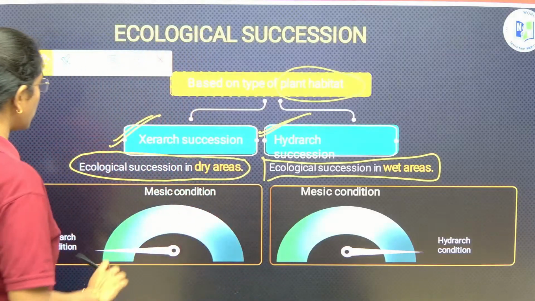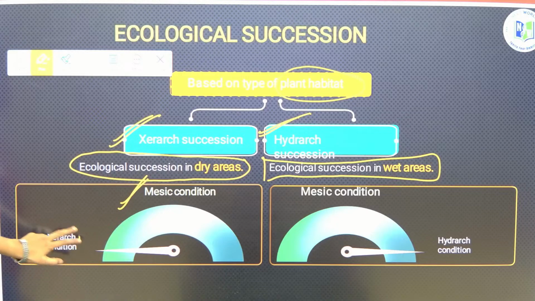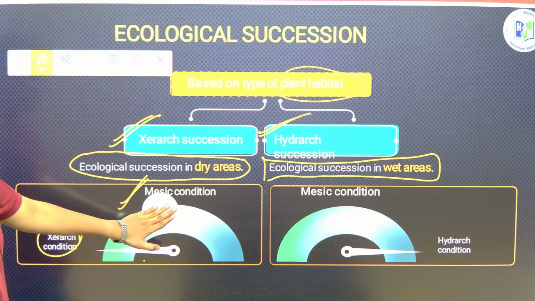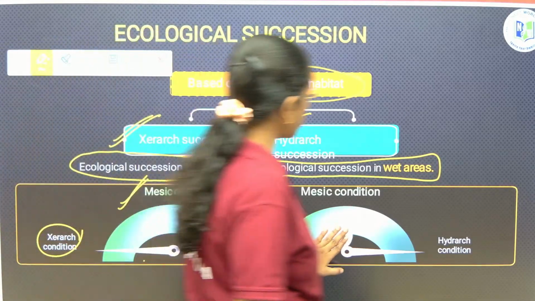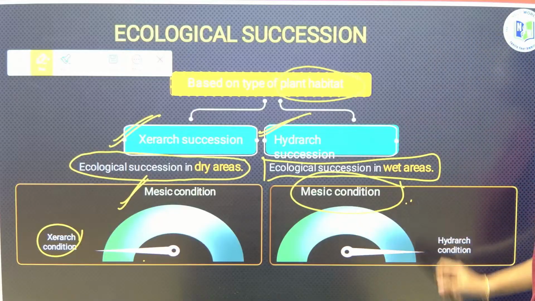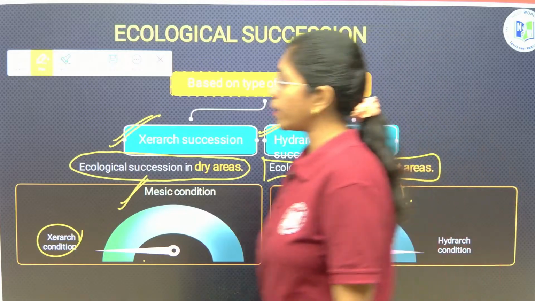Clear, right? Succession occurring in the dry areas goes from xeric to mesic condition, and Hydrarch succession, which happens in the wet areas, also finally turns into mesic condition, into mesophytes. Clear till here? Any doubt anywhere?